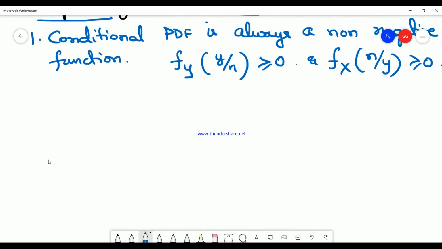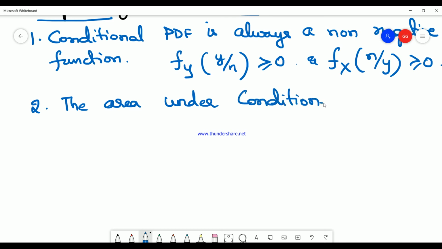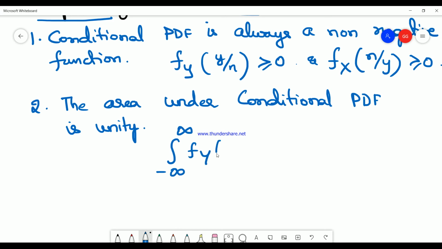The second property is the area under conditional PDF is unity. Therefore, the integration from minus infinity to plus infinity of fy of y by n dy is always equal to 1. That is the second property.